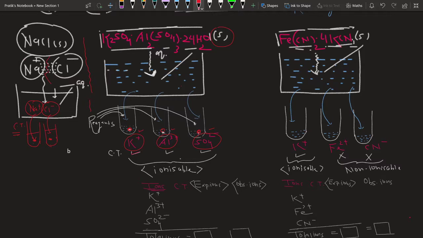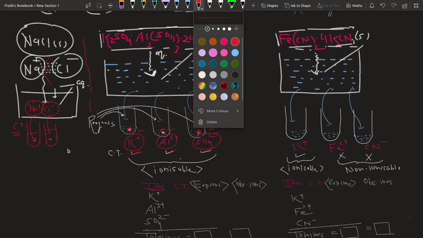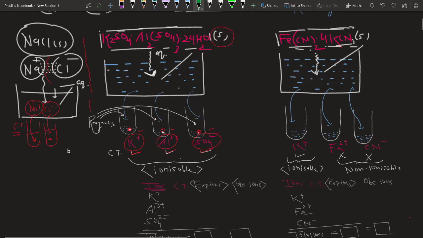So here the ions which are ionized are K+, Al3+ and SO4 2- ions. So can I say that when K2SO4.Al2(SO4)3 is taken, it produces ions like K+. You will find so many K+ ions, so many Al3+ ions, along with SO4 2- ions.